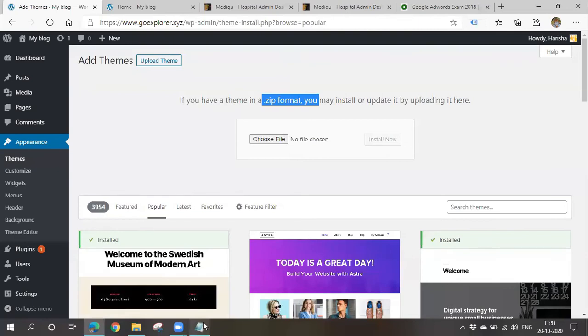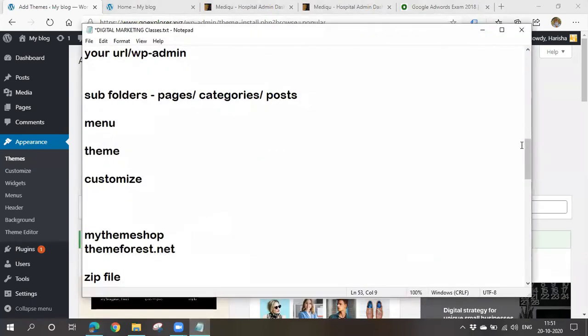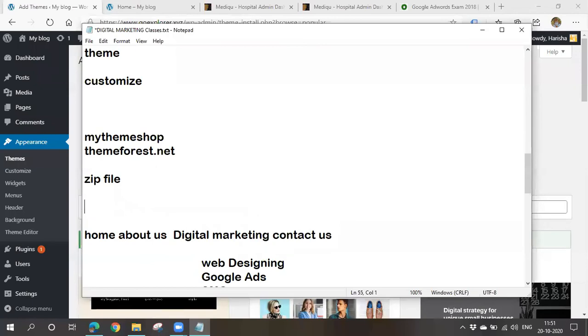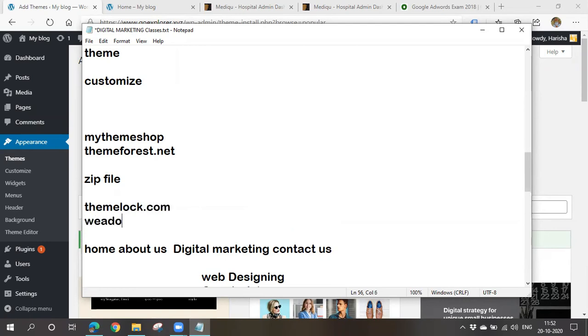So now you can also get a premium theme for free. There are some websites where you can get some premium themes for free. I have gone through some websites like themelock.com, and also vdown.com. There are some websites where we can get paid themes for free.